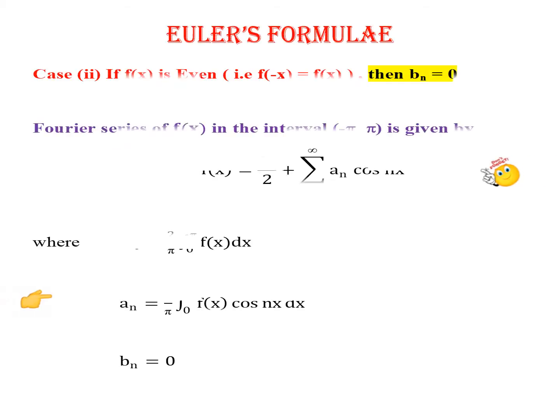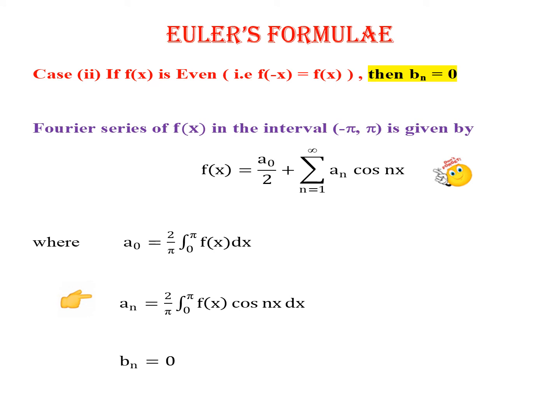In the next case, when we have an even function, that is f of minus x is equal to f of x, then the constant b n will take the value 0, and in that case we have the Fourier series f of x equal to just a naught by 2 plus sigma a n cos n x, where the formula for a naught is 2 by pi 0 to pi f of x and a n is 2 by pi 0 to pi f of x cos n x.